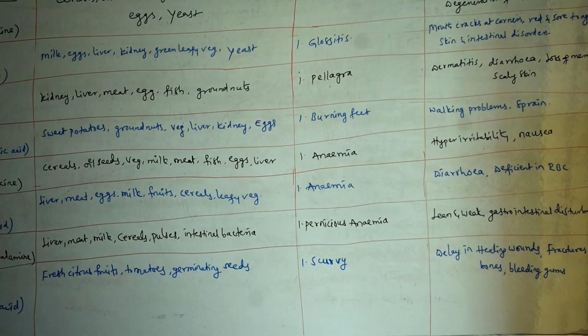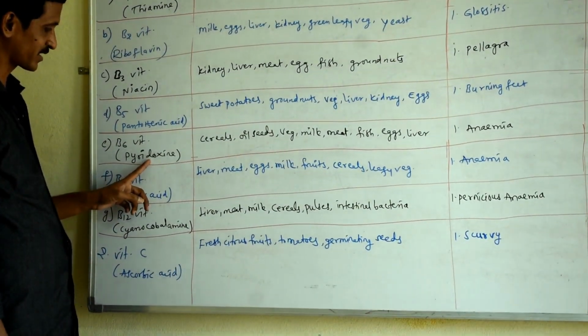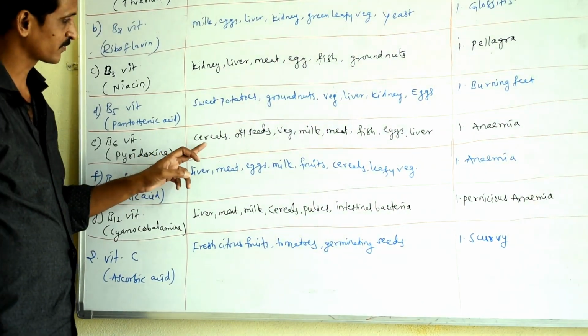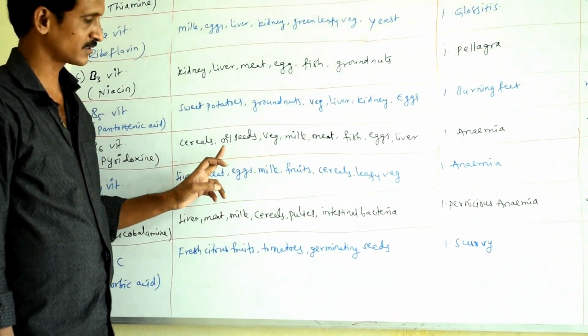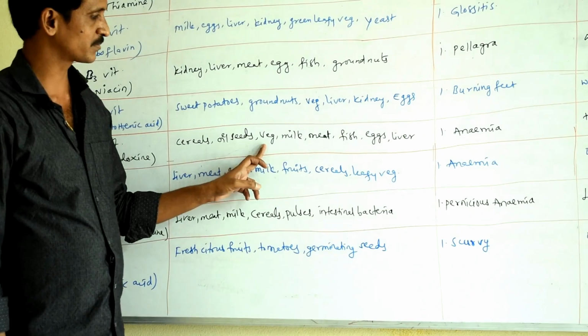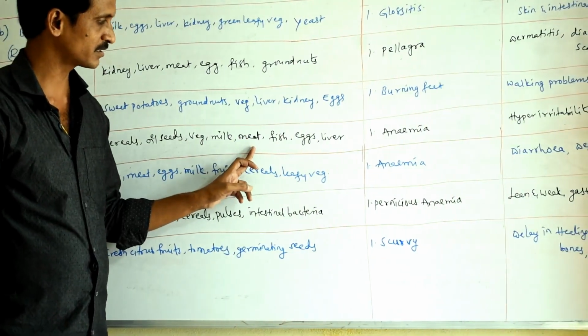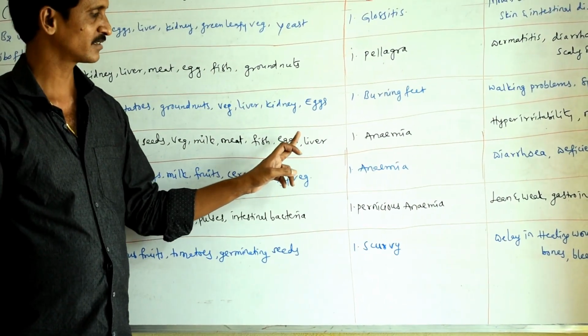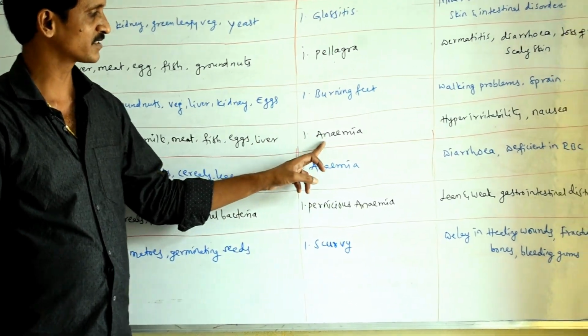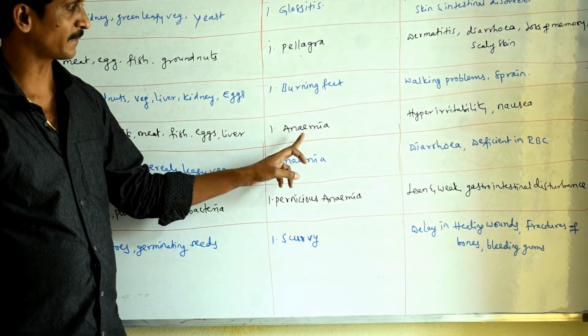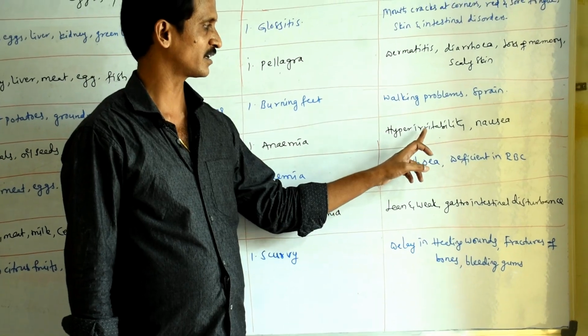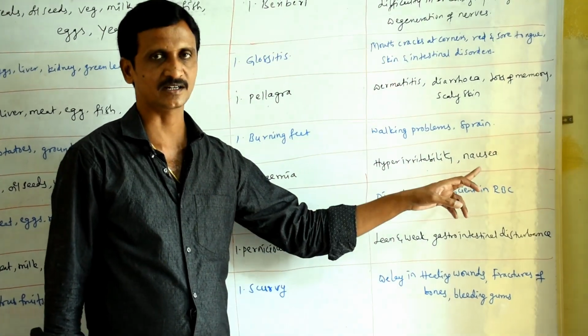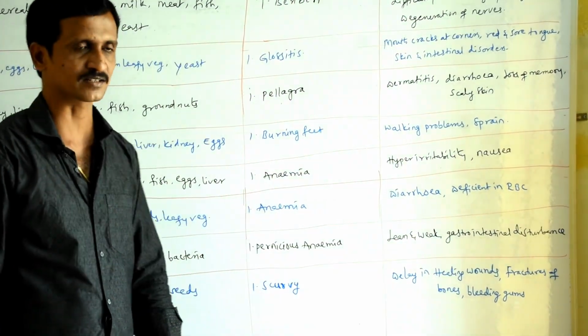Then the next one, vitamin B6, technically called pyridoxine. Sources are cereals, oil seeds, vegetables, milk, meat, fish, eggs and liver. The deficiency disease is anemia, where you will find symptoms like hyperirritability and a vomiting sensation, nausea.